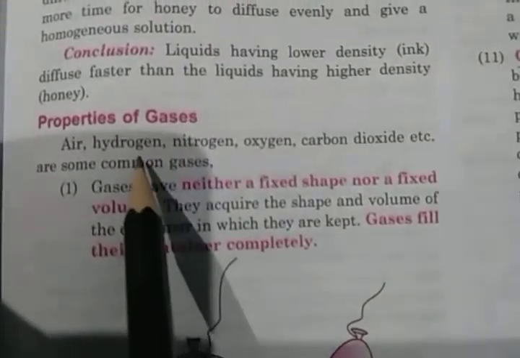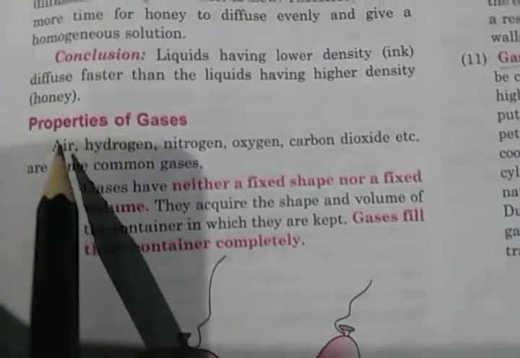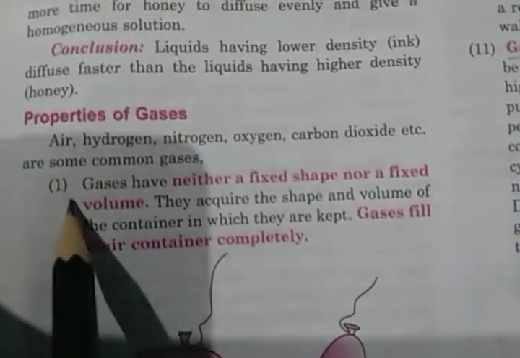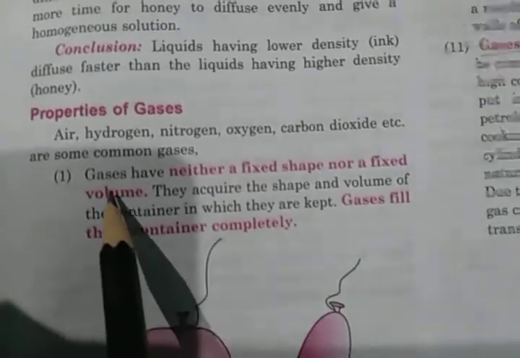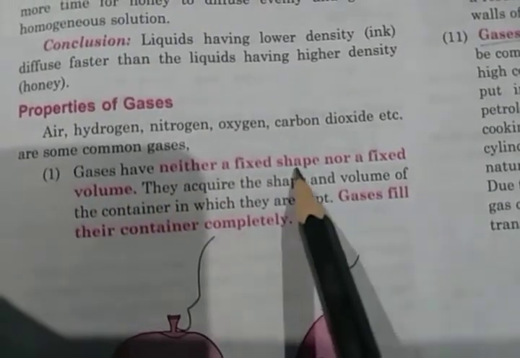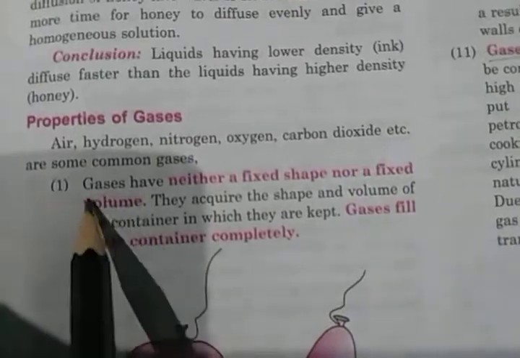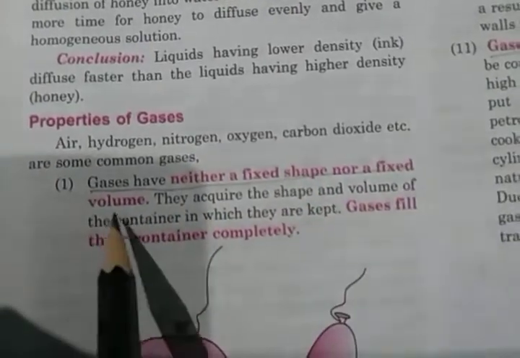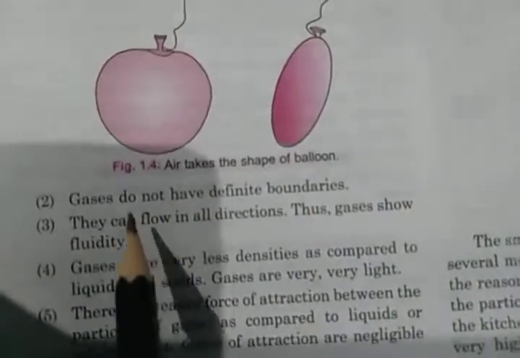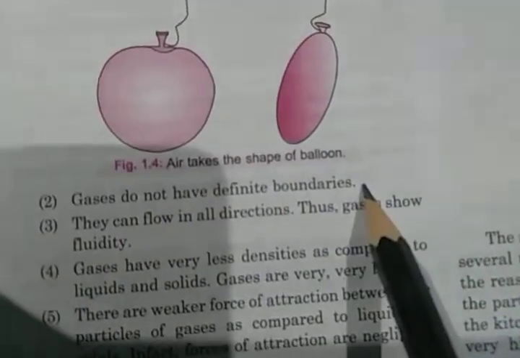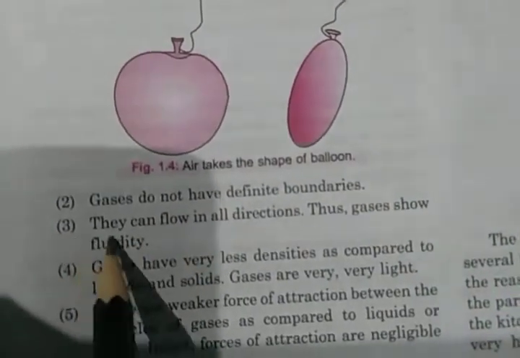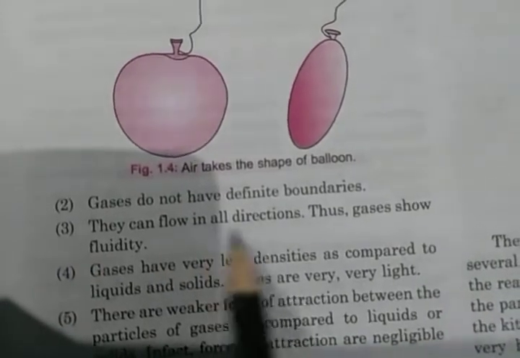Now at page number 7, properties of gases have been given, and your first property is gases have neither fixed shape nor fixed volume. This is sufficient. After that, second one, gases do not have definite boundaries, right? They can flow in all directions.